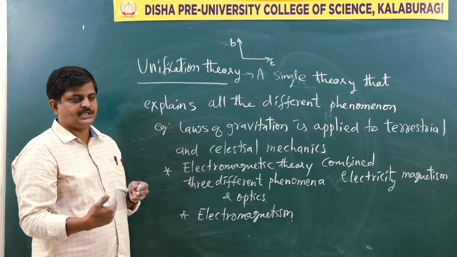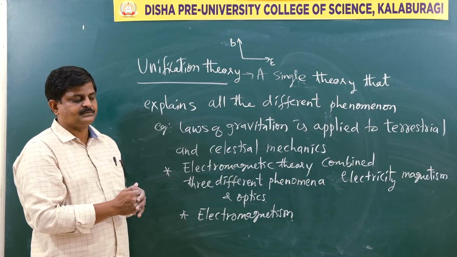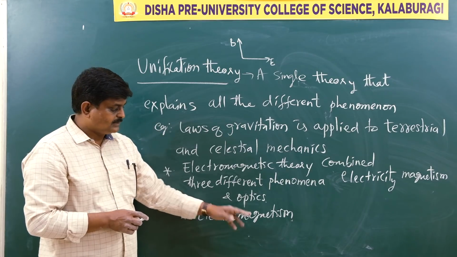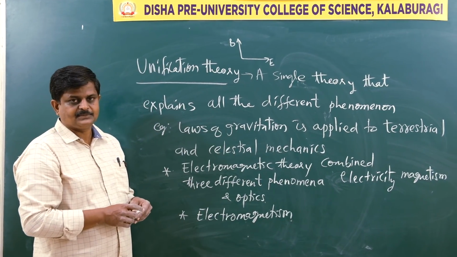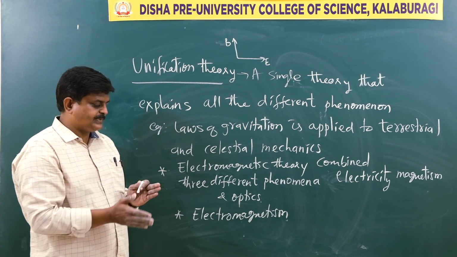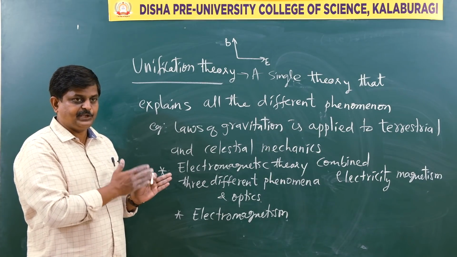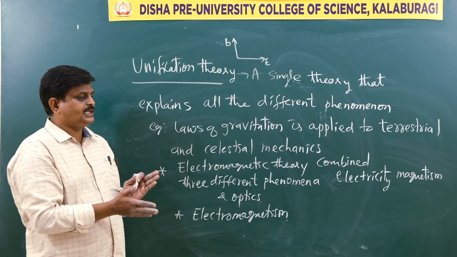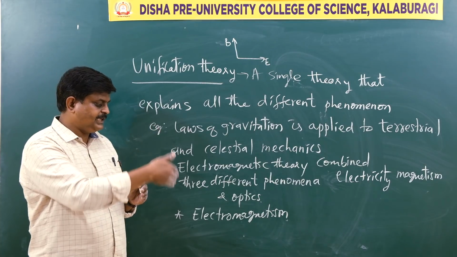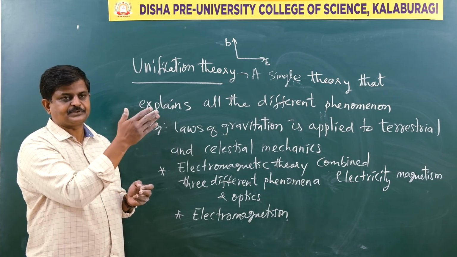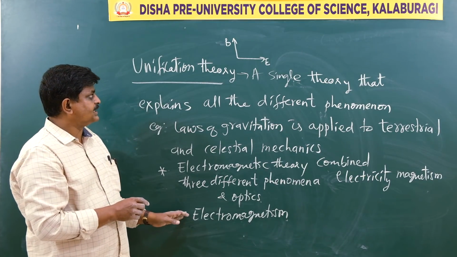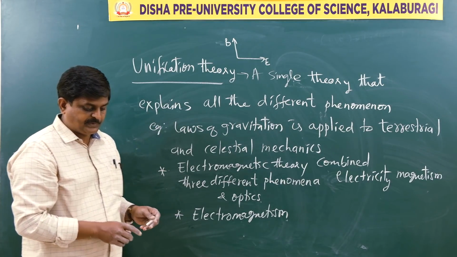For example, we actually receive current by changing the magnetic field only. So how is the current generated? Faraday's laws of electromagnetic induction. That is nothing but a transformation of magnetic field into current. So how is this possible? Because they are unified basically. Nature has made them unified. Magnetism is a separate entity, electricity is a separate entity, we thought. But unification theory enables us to combine. When you have a varying magnetic field, that produces electricity, and if you have a varying electric field, that produces what? Magnetism. That is the concept of unification theory.